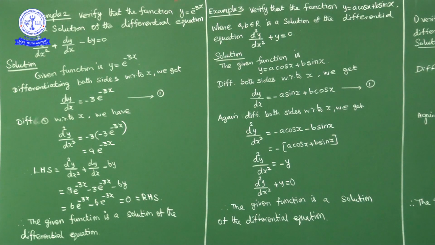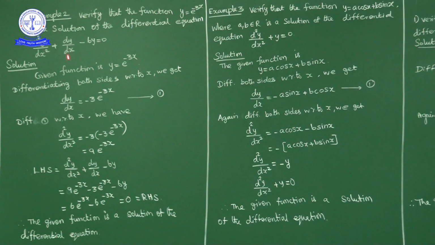Okay, now you have to verify that y is equal to e power minus 3x is a solution of the differential equation d square y upon dx square plus dy by dx minus 6y is equal to 0. So for this, first of all, what is given? y is equal to e power minus 3x. By differentiating with respect to x on both sides, what will we get? y derivative dy by dx, e power minus 3x derivative, minus 3 into e power minus 3x. I will mark this one as 1.